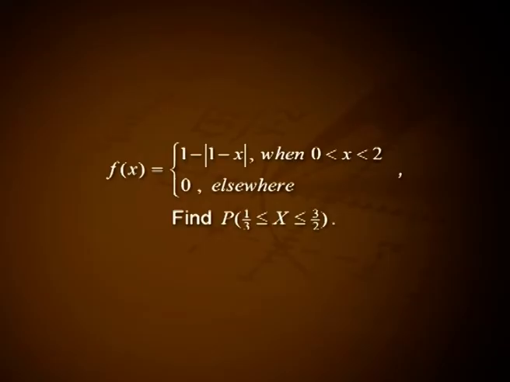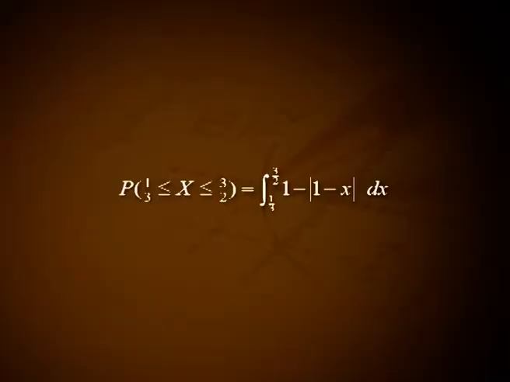6. Let x be a random variable with the probability density function f(x) = 1 − |1 − x| when 0 < x < 2 and equal to 0 elsewhere. Find P(1/3 ≤ x ≤ 3/2).